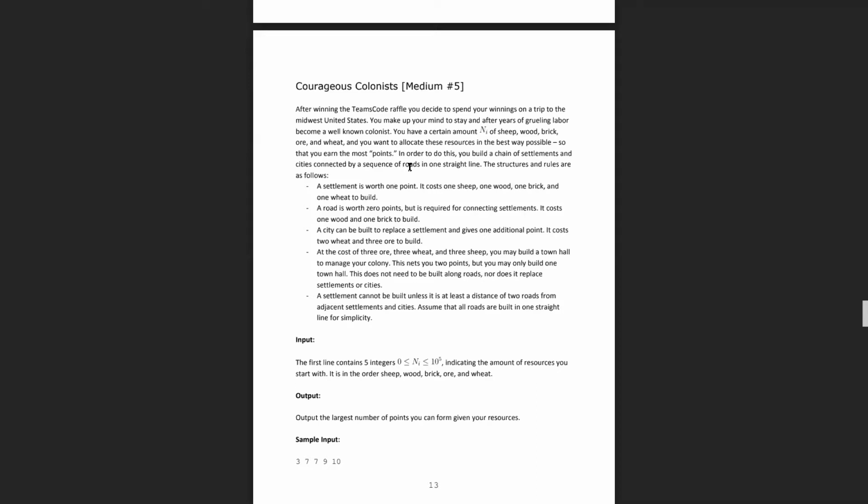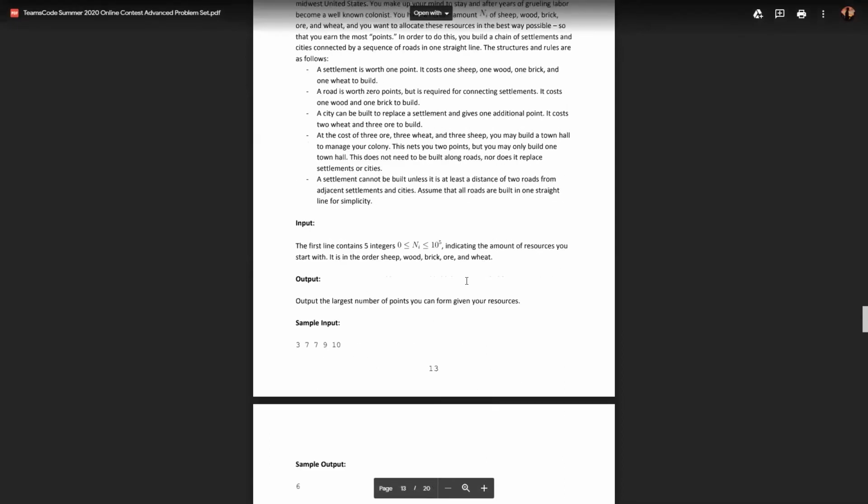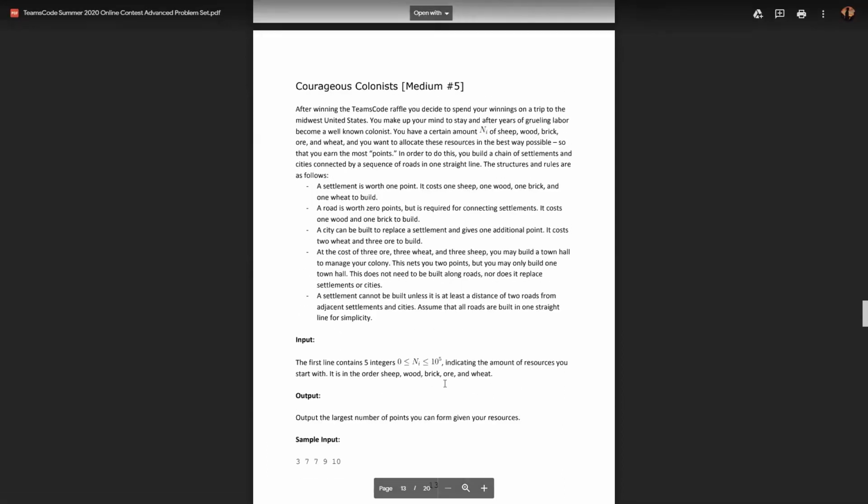A city can be built to replace a settlement and gives 1 additional point. It costs 2 wheat and 3 ore to build. And then at the cost of 3 ore, 3 wheat, and 3 sheep, you may build a town hall to help manage your colony. This gives you a total of 2 points, but you can only build 1 town hall. And this doesn't need to be built along roads or replace a settlement or city. Lastly, a settlement cannot be built unless it is at least a distance of 2 roads from adjacent settlements and cities. Assume that all roads are built in one straight line for simplicity. And the input format is just the amount of each resource you have: sheep, wood, brick, ore, and wheat.